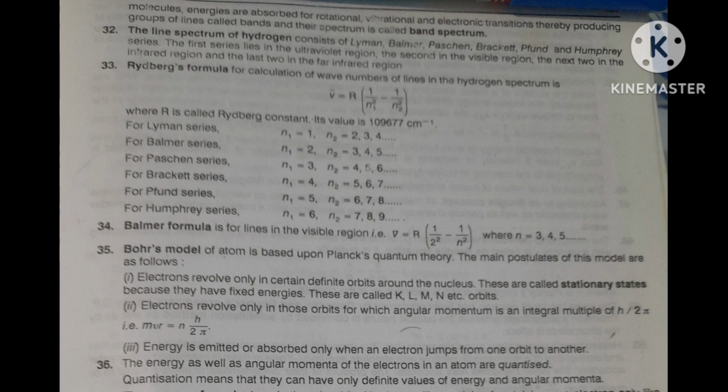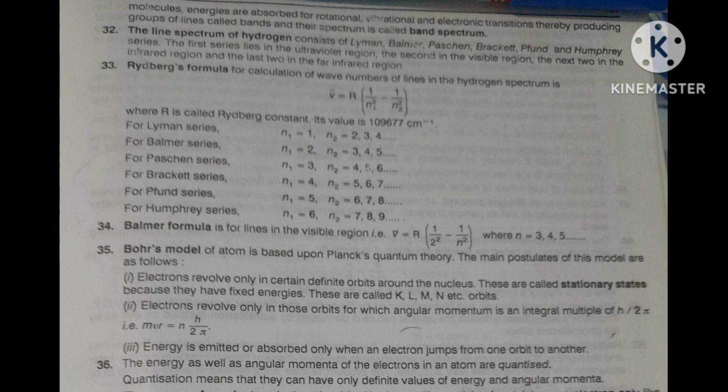The line spectrum of hydrogen consists of Lyman, Balmer, Paschen, Brackett, Pfund (the P is silent, Fund), and Humphrey series. These are the series: Lyman series, Balmer series, Paschen series, Brackett series. Brackett is fourth. After that, Pfund series, fifth, and last is Humphrey series. These series are asked in examination.